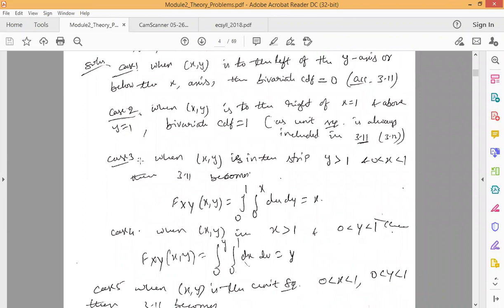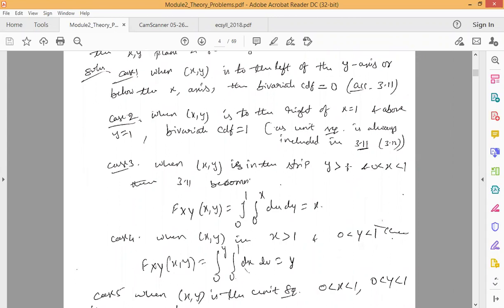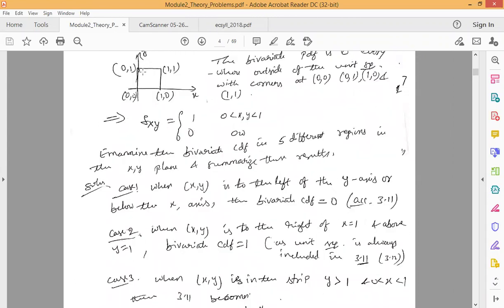In that case, we can write the CDF F_XY(x, y) as an integral. Since y is greater than 1, we cannot consider the range y greater than 1, because whatever unit is given, it takes the value of y only between 0 and 1. Only this much area we can consider.